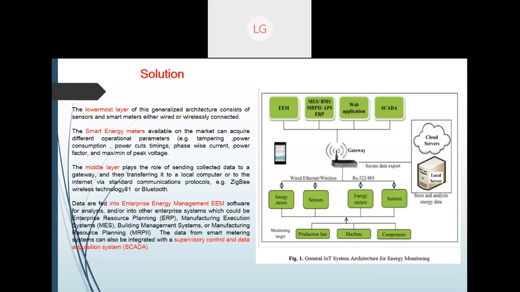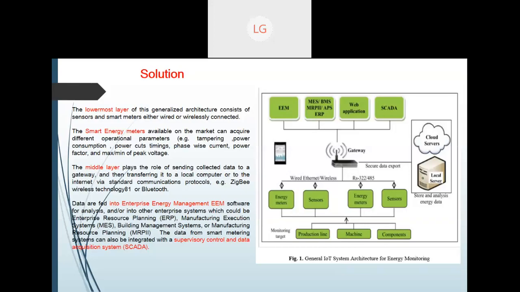This is the work of the middle layer. The lowermost layer senses the data, then the middle layer collects all of it, and it goes to the cloud server for analytics, storage, or whatever monitoring we want to do.